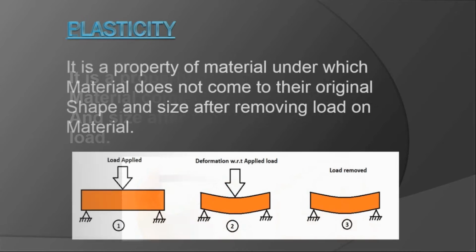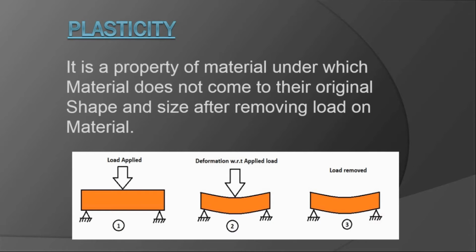The next one is plasticity. It is a property of material under which the material does not come back to its original shape and size after removing the load. It means that after applying force the body changes its shape, but on removing the force, the body doesn't come back to its original shape. In the diagram, we can see that we are applying a force on a strip, and the strip changes its shape in the second one, and in the third, after removing the load, the strip stays in its changed position.